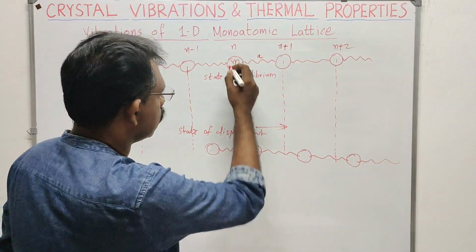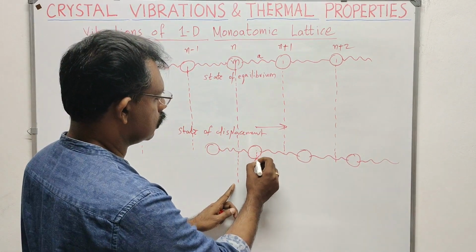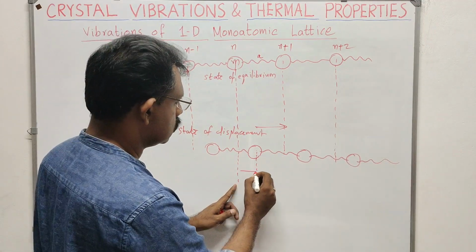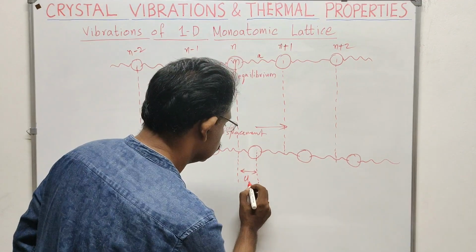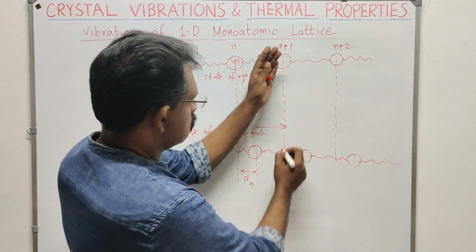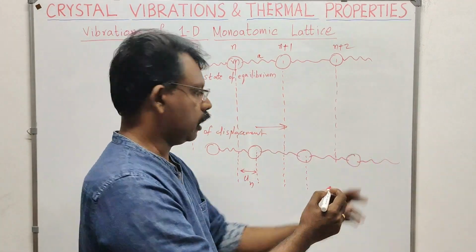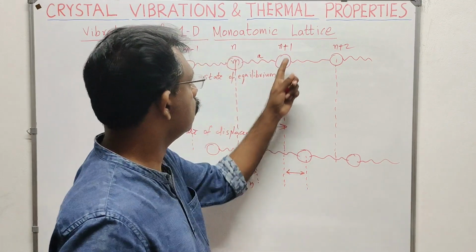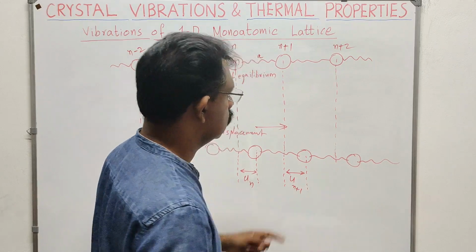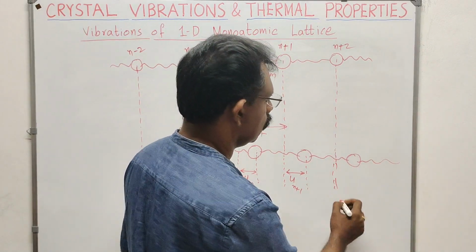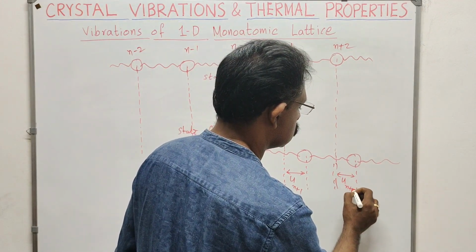So how will you take the displacement? This is the initial position, that was the equilibrium position. From here it has moved to this new position. So the displacement for the atom at the nth position can be taken as u_n. This atom has shifted towards the right. For the atom at the (n plus 1) position, I can write this displacement as u_(n+1). For this one, it may be different: this displacement is u_(n+2).